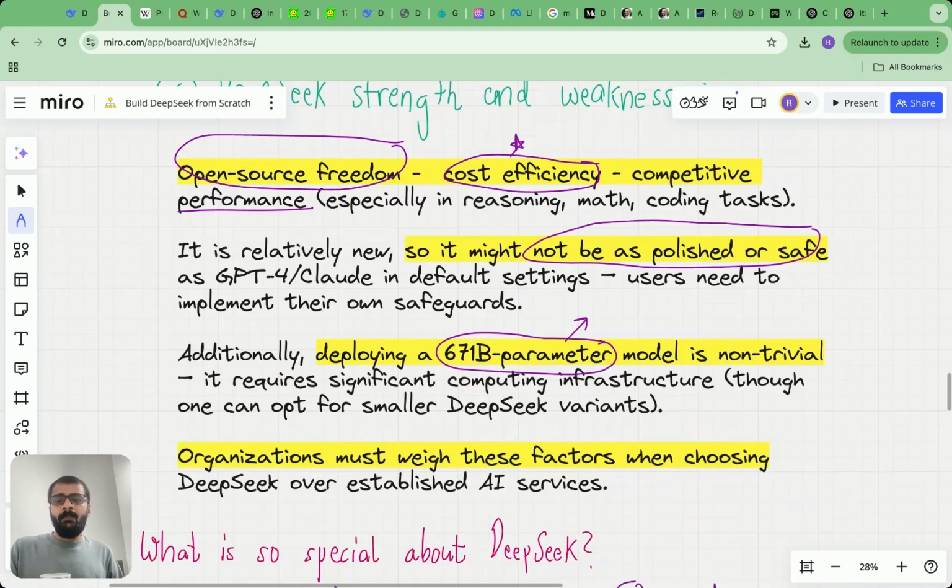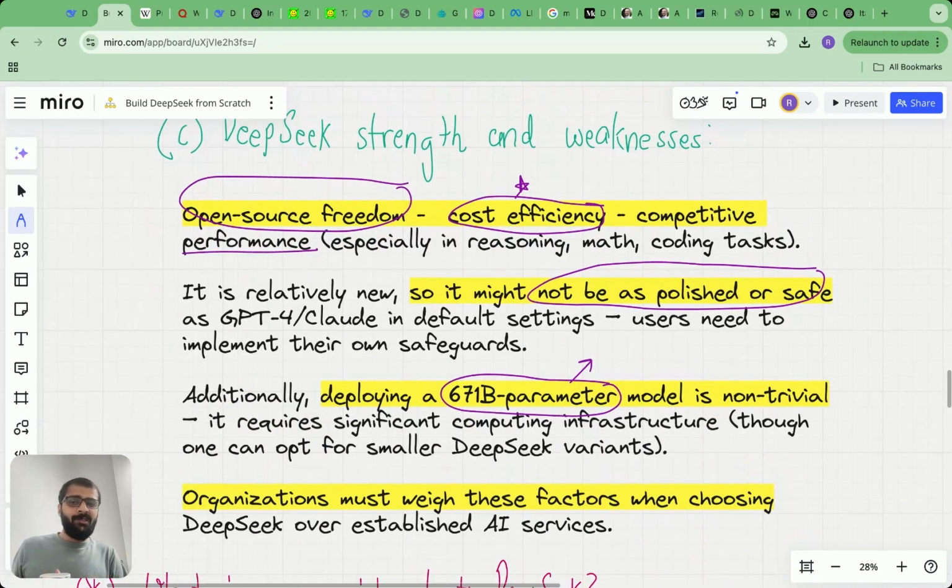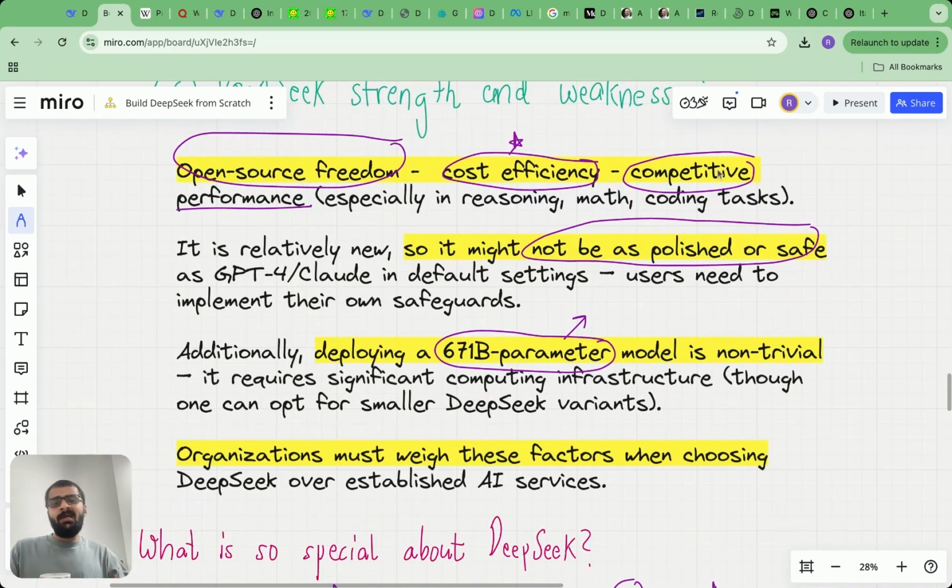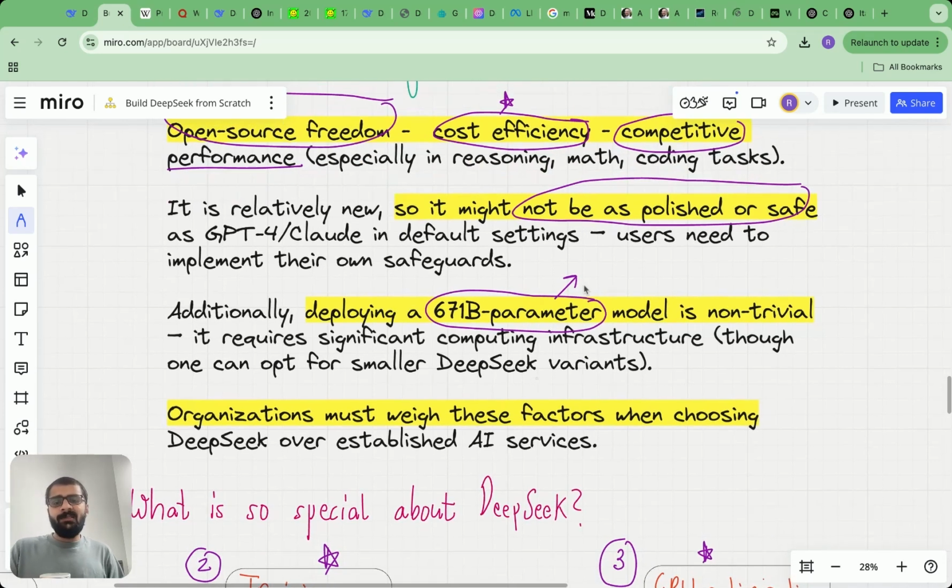Strengths and weaknesses. The biggest strengths of DeepSeek are that it's open source, it's cost efficient, and it has competitive performance. So three big strengths. The biggest weakness might be that it's not maybe as polished or safe as, let's say, GPT-4 or Claude. Another weakness is that if you're planning to deploy it locally or planning to use it securely, you need to have infrastructure for downloading and using a 671 billion parameter model.